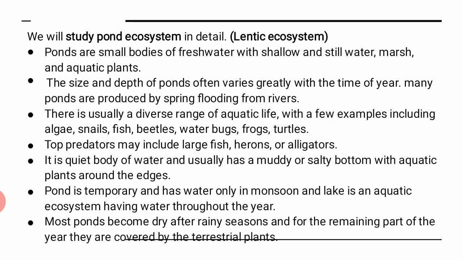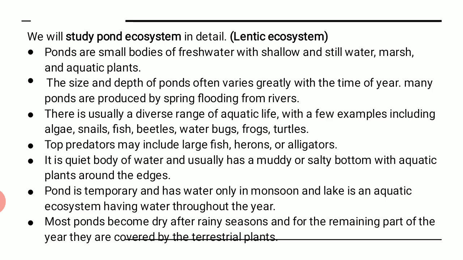See, pond is the simplest ecosystem or aquatic ecosystem, because it is small in nature and it has its own world, its own ecosystem in which such kind of creatures may survive. It is a quiet body of water and usually has a muddy or salty bottom with aquatic plants around the edges. That means it is muddy in nature and has a salty bottom. At the bottom of the pond you may find a little bit of salt, or maybe a proportion of salt is present, and on the edges you may see different plants growing.